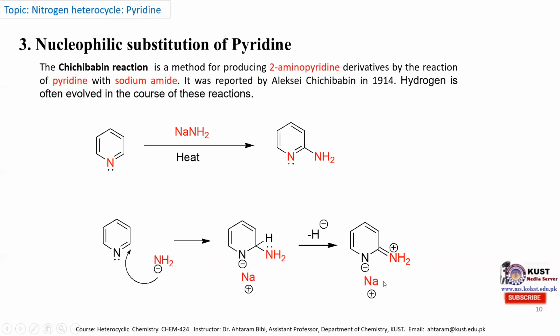When we work it up with water, the hydrogen ion is added to this hydride ion to produce hydrogen gas, which is eliminated in the form of hydrogen gas. And the hydroxyl ion takes this sodium and is released in the form of sodium hydroxide. So this lone pair of electrons shifts over here, and this pi electron neutralizes the positive charge of the nitrogen atom to produce the aminopyridine molecule.